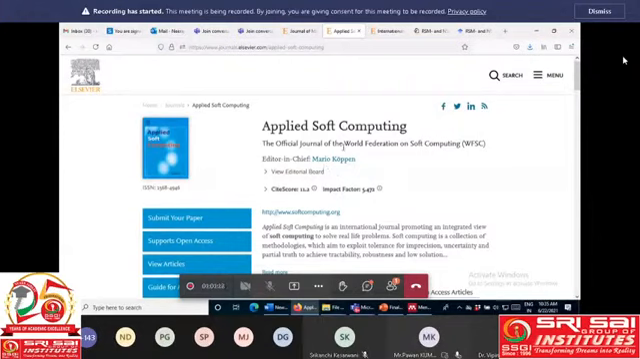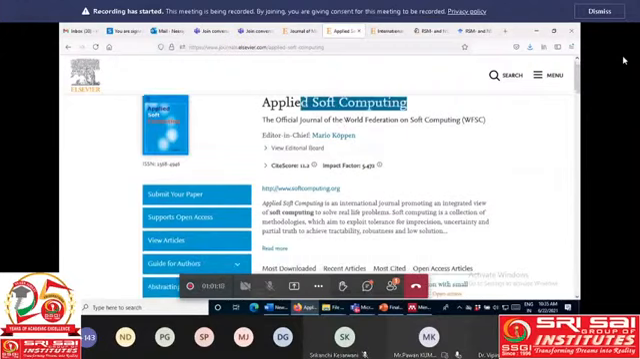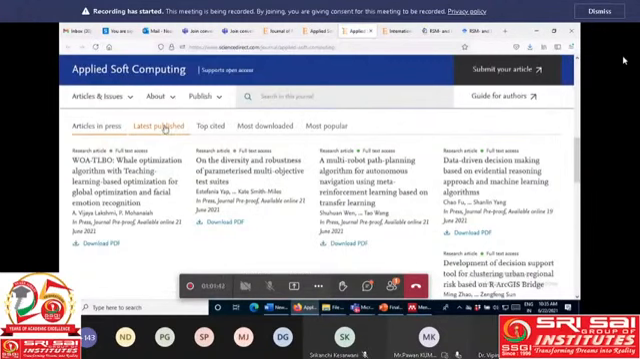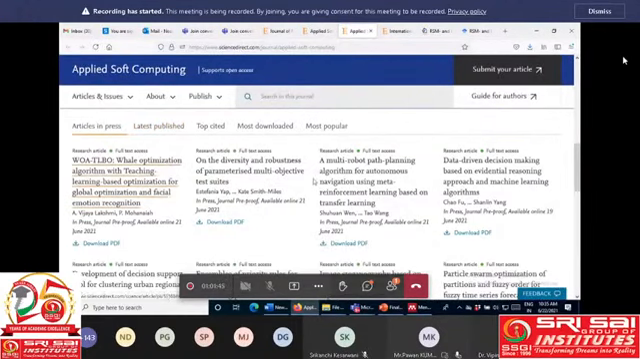Then again, you have to check, actually the name is applied soft computing. So if you are implementing some soft computing techniques, artificial intelligence in your article, then you can definitely send your article to this journal. And for this, we go to articles in press or latest published. So this is teaching learning based optimization, whale optimization. Any article you can pick. I'm picking this article.